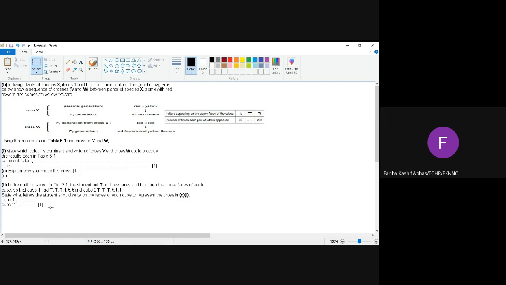So what are the parents? Red and yellow, and they produce both red and yellow colored flowers. Okay, now what would be the genotype of the red and yellow flower? RR and YY. Capital T and small t. No, the red will have capital T and small t.